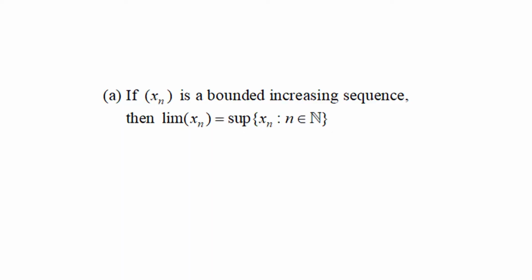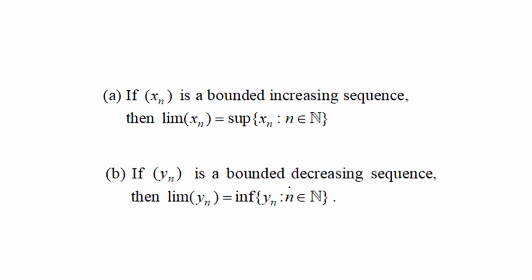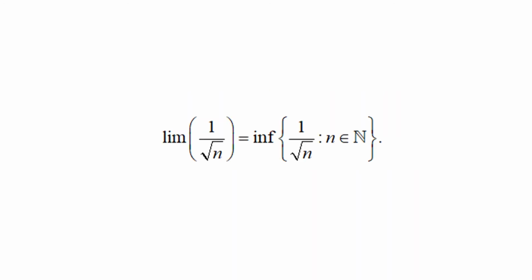Further, first, if sequence xn is a bounded increasing sequence, then limit of xn equals the supremum of the sequence xn, n belongs to natural numbers. Second, if sequence yn is a bounded decreasing sequence, then limit of yn equals the infimum of the sequence yn, n belongs to natural numbers. As an example, consider the sequence 1 upon square root of n, that is bounded below by 0 and above by 1. Hence, it is bounded. Also, it is decreasing.